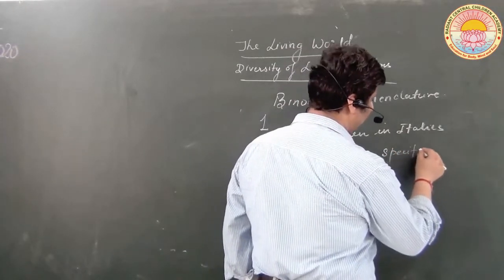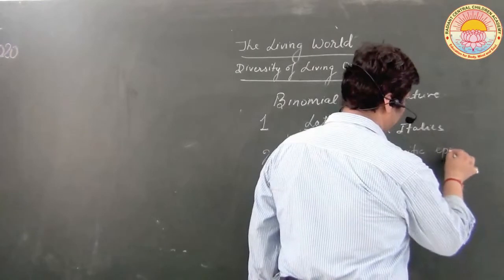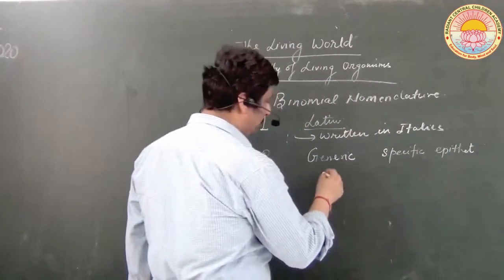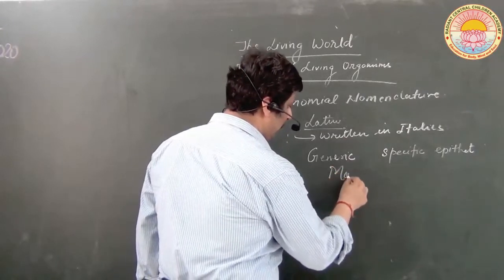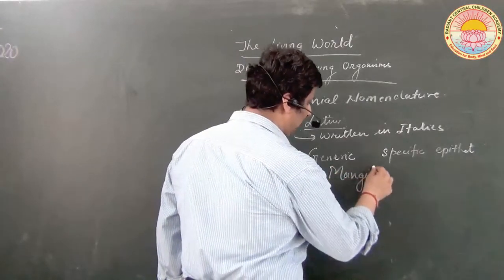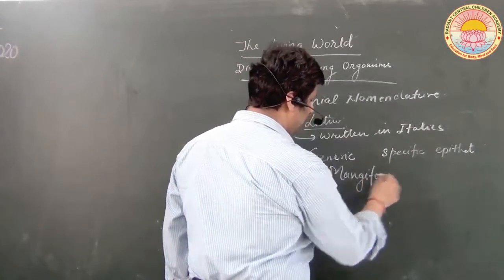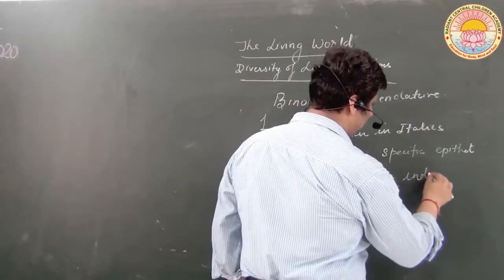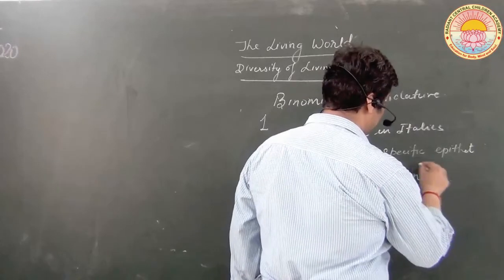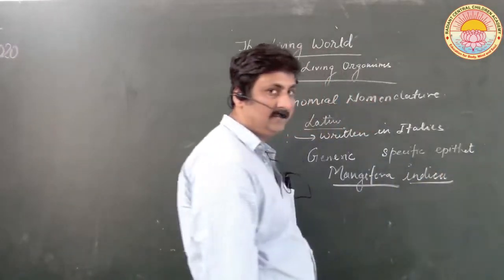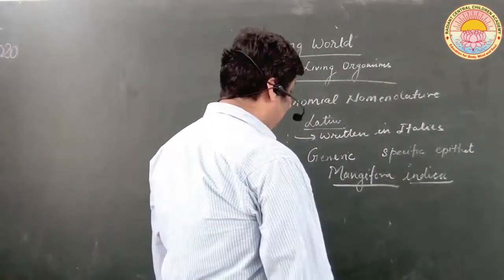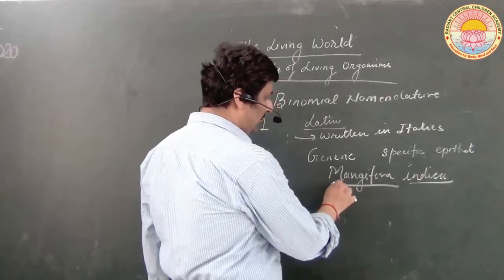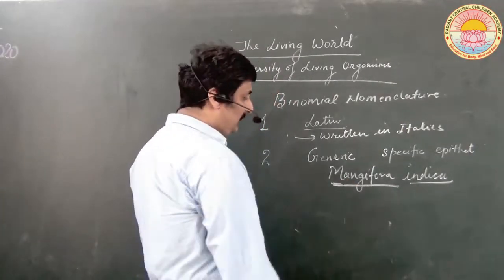As for example, Mangifera, this is generic, and this is indica, this is specific epithet.